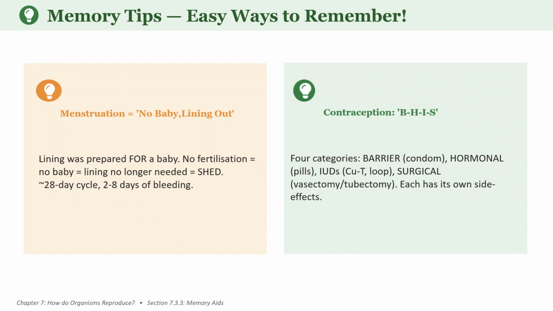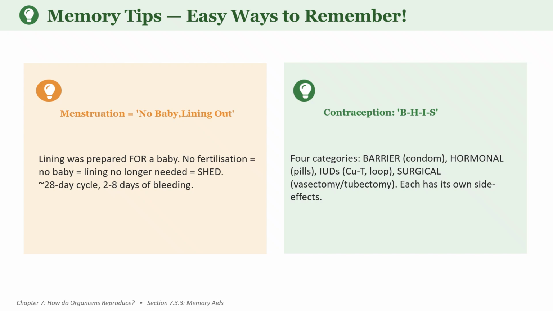Here I have given you some memory tips and easy ways to remember. If menstruation occurs, it means no baby. The lining is going outside the body. Once the lining was prepared for a baby, but with no fertilization, no baby, the lining is no longer needed and it is shed. It happens in a 28 day cycle, which differs from 28 to 32 days. The bleeding will be there for 2 to 8 days.